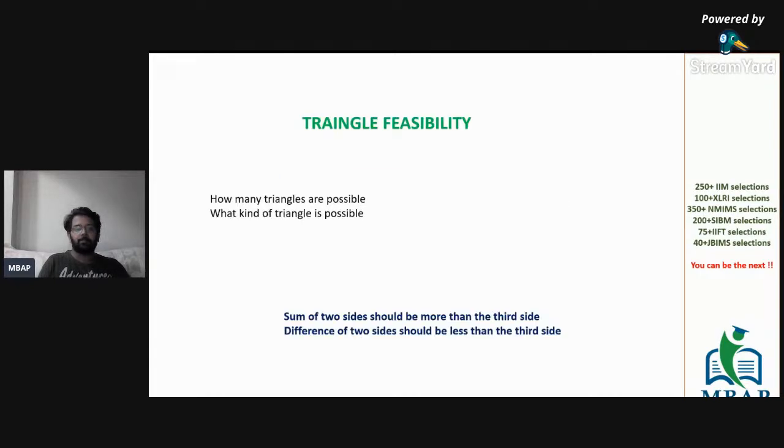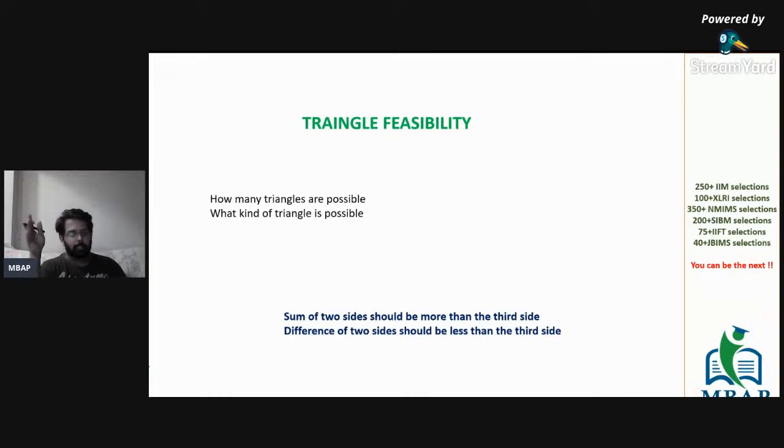All right, on this note, let's start with the first question. I have taken three varieties of topics for today. One, we'll spend some time discussing the triangle feasibility questions. The kind of question you can expect from the paper would be how many such triangles are possible and what kind of triangles are possible. Second, we'll also see questions based on only one concept, which is the right angle triangle, the Pythagoras triplet. And the third and most important variety of question, which we'll see in the end, will be all the questions which are polygon in the polygon. Either you will see questions which are circle in the polygon, or you will see polygon inside a polygon.